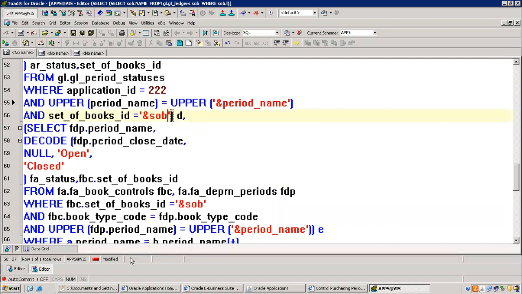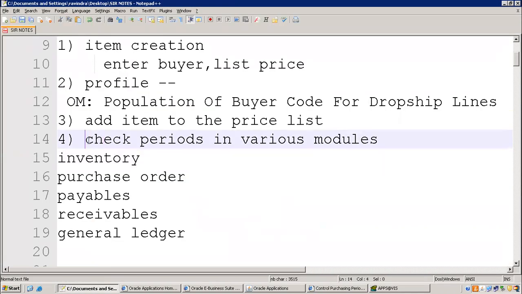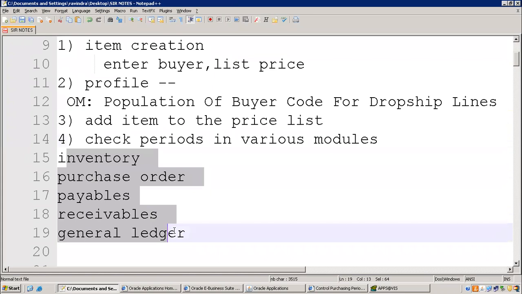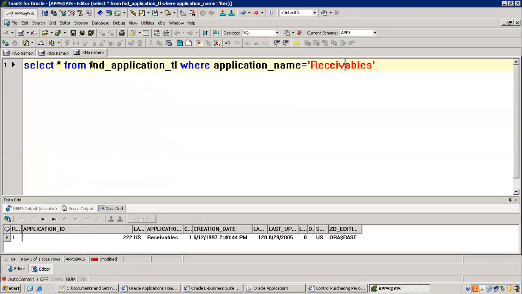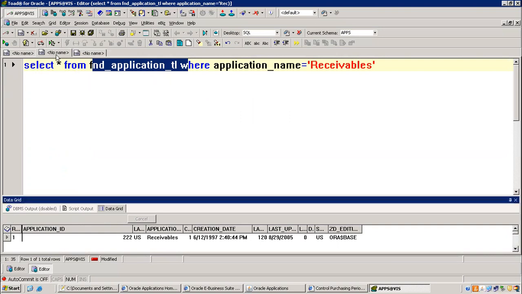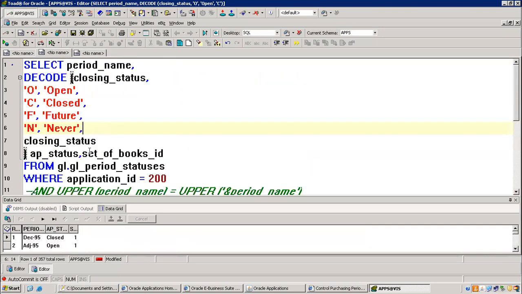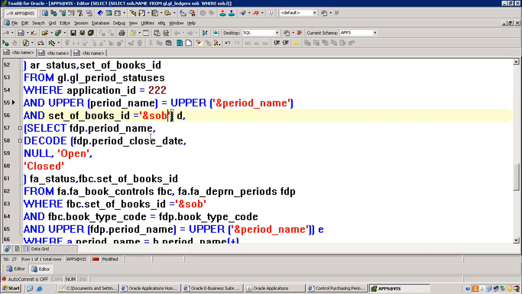So anyway, we came to know the periods. Check the periods in various modules. I showed you how to check periods in the front end as well as the back end. So in the back end, how many tables do you know? One is the application related table. What is that? Application related, that is this one. Correct. And for GL periods, in which module can we see which table? That is GL period statuses. Okay, then what is the next point?